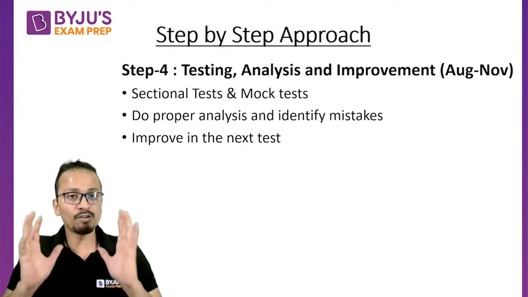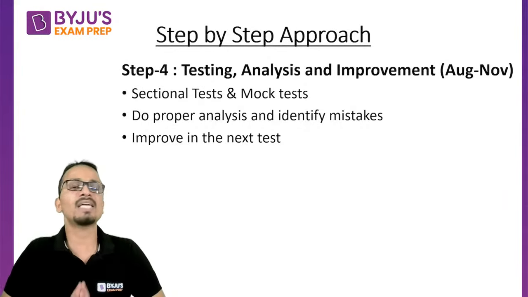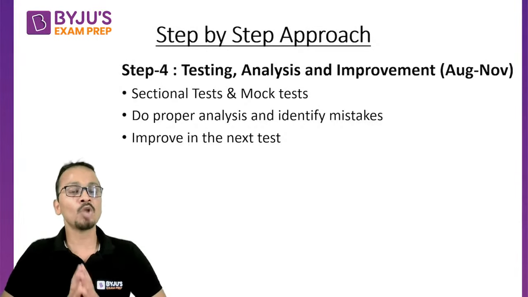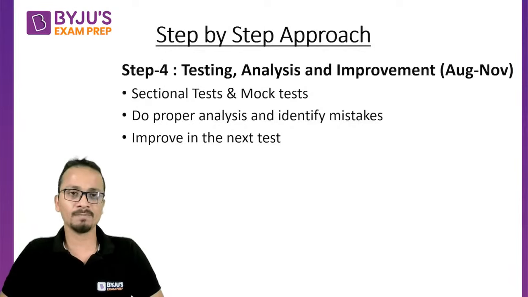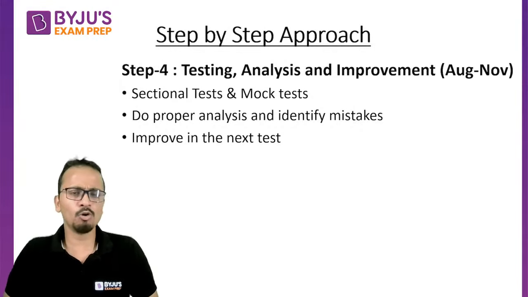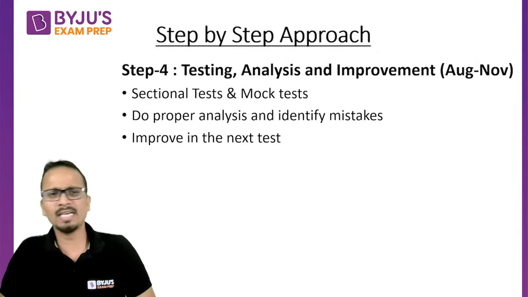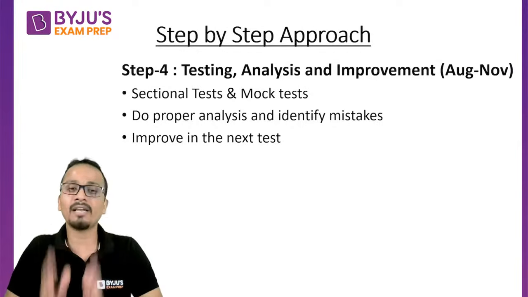So friends, if you are following this particular approach, then definitely you will be able to get 99 plus percentile or whatever score you desire in the LRDI section of CAT. Now this particular approach is not helpful only for the LRDI section or only for CAT. This is helpful for each and every examination, provided you start at the correct time.